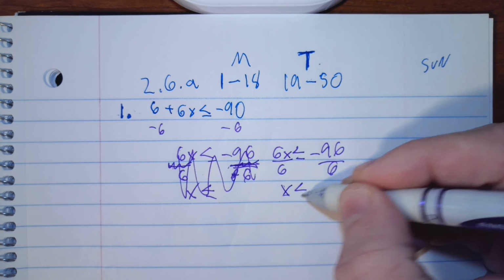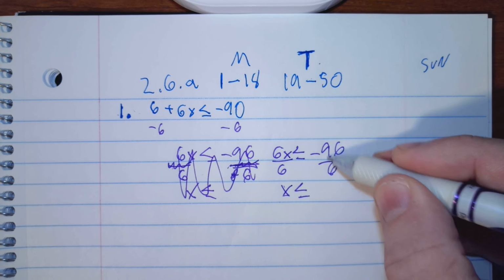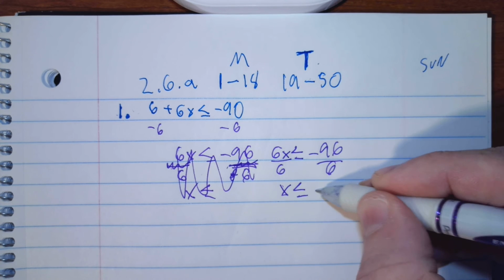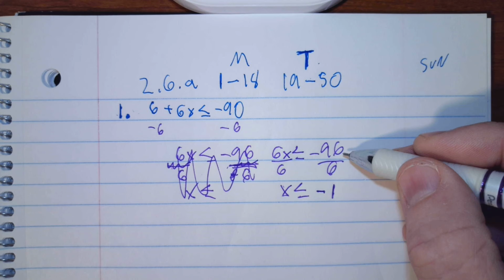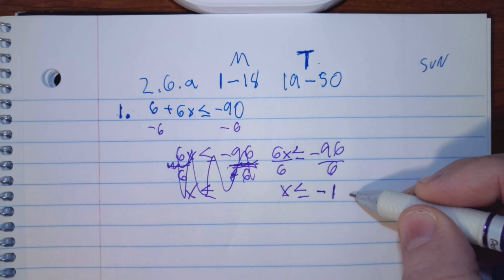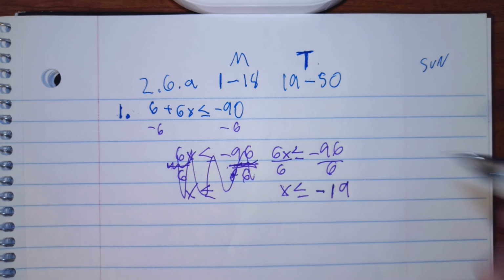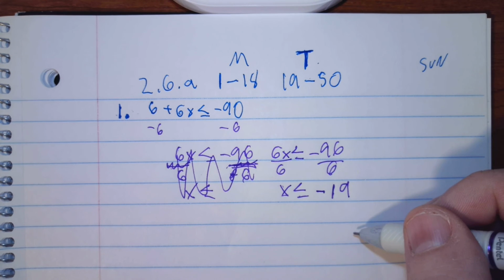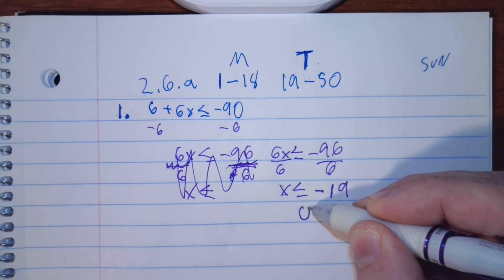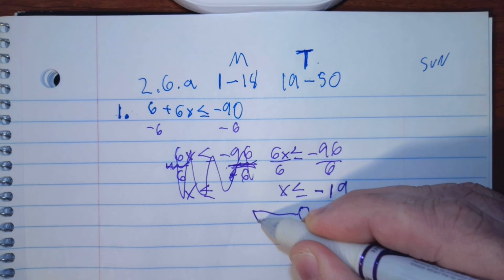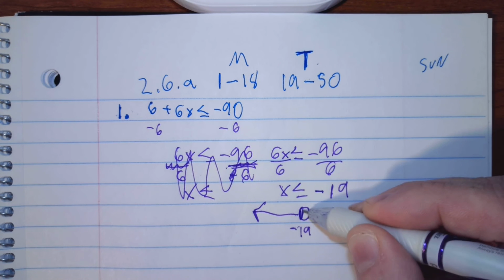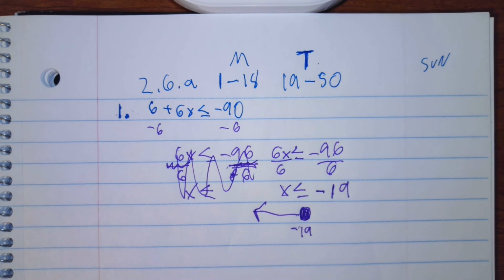So this is what we're supposed to have done. It goes in there once, so that's -1, and that leaves us with the 36, and so that goes in there 9 times, and so it's -19. That will be on our stuff, and the arrow goes this way on -19. And this is kind of the cheap way of graphing. I'll just do this, and I'll need to fill it in. Okay, so that's 1.